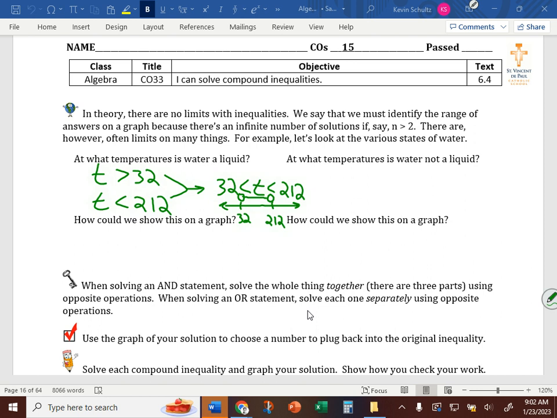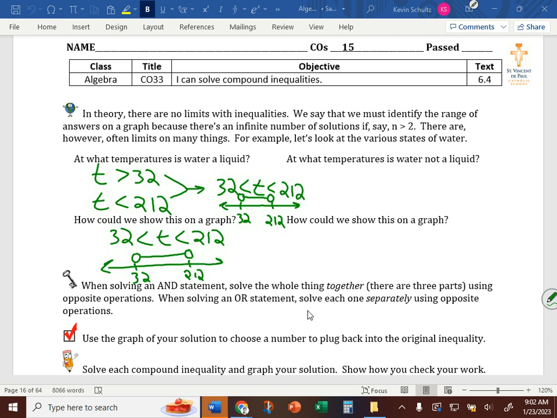I can do this down here. Sorry, how we show this on a graph? I didn't read my own work here. If it's kind of smushed for room, you can do it down here. I'm rewriting the inequality that I showed up above. In between 32 and 212 is the state at which water is a liquid.